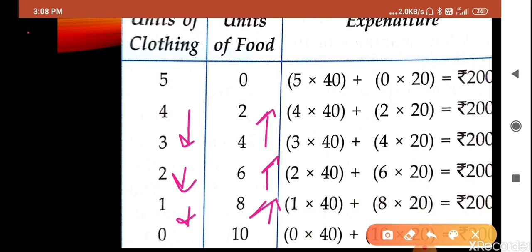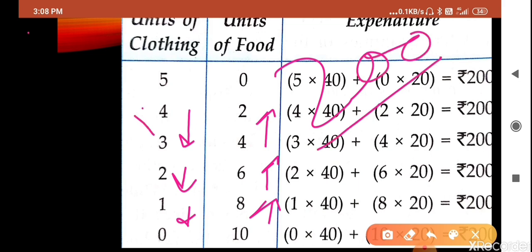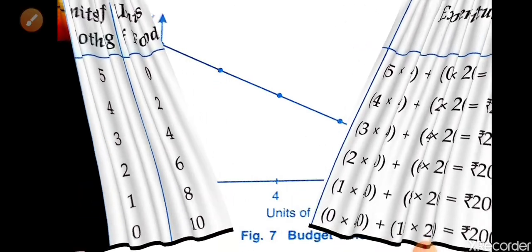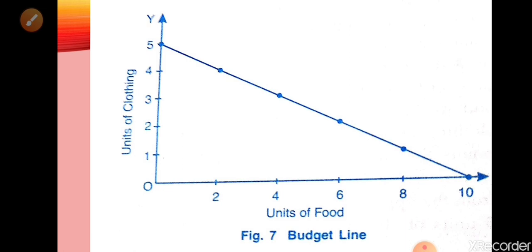So one is increasing, one is decreasing, and why is it so? Because we have a fixed amount, that is 200 rupees. If we increase commodity X, then Y will decrease. In this way we can go through the budget, then we will go to the equilibrium point. So let us go through the budget line. How to prepare the budget line? It is very easy. We use the same table, with units of clothing and units of food. We can write X and Y also.